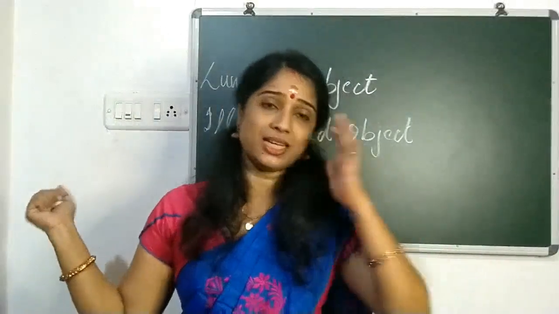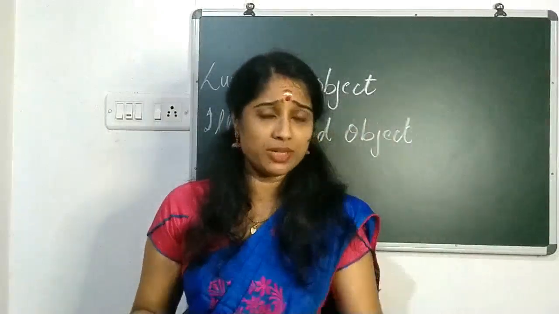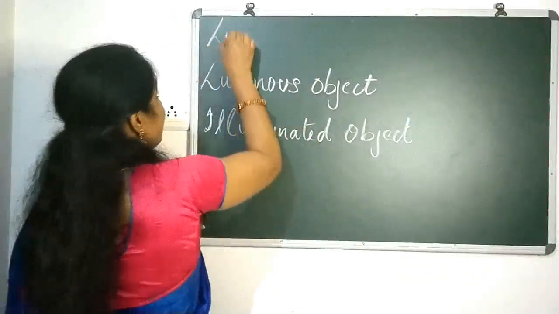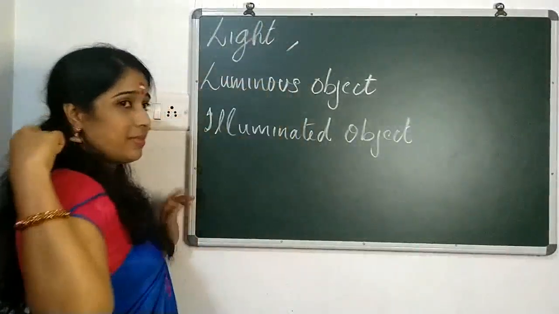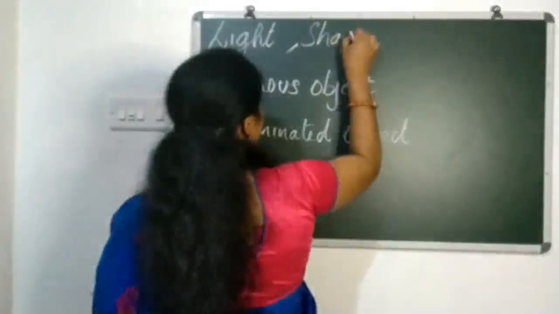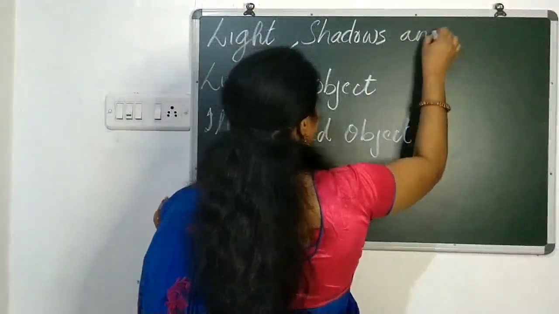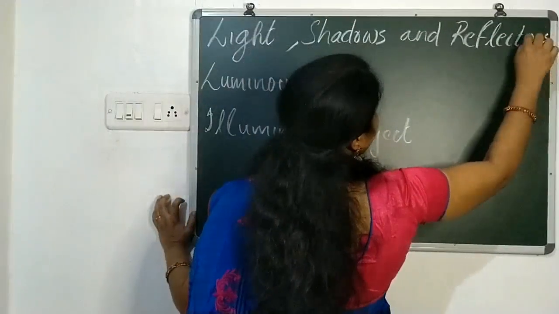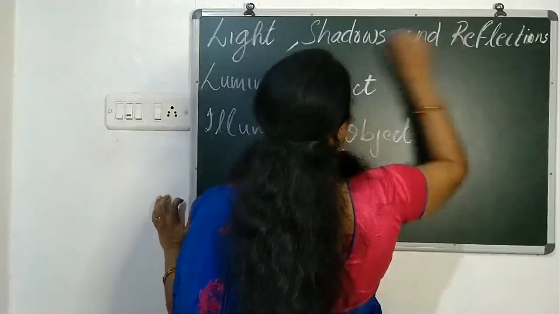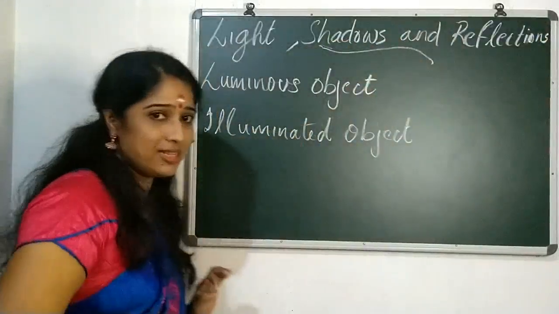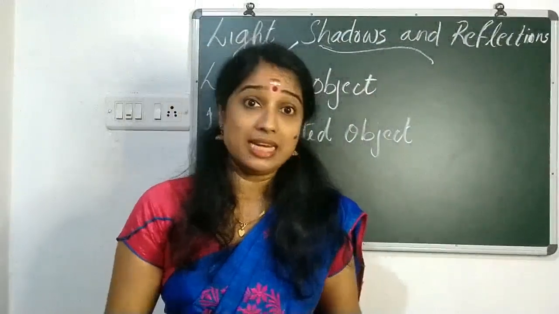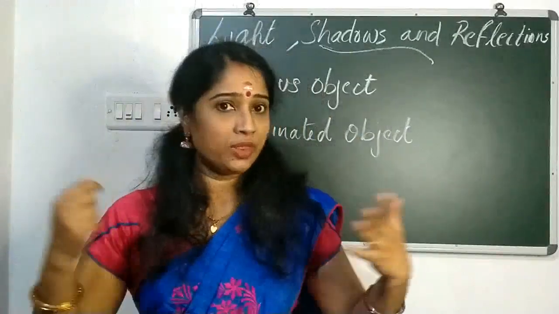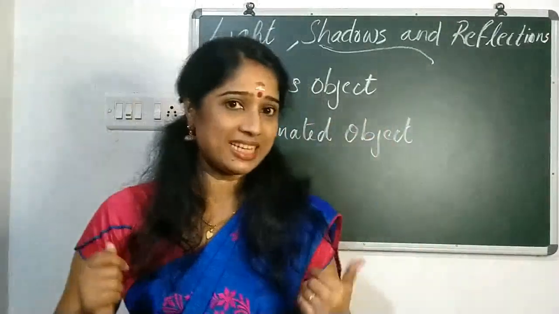Before going to luminous and illuminated, don't you want to know the name of the chapter? What is that? We have already discussed that. Light, shadows and reflections, isn't it? Light, you know the importance of light, you have seen now. Then reflection also, it is because of reflection only we can see the objects. That also you had seen. Shadows, we will discuss later.